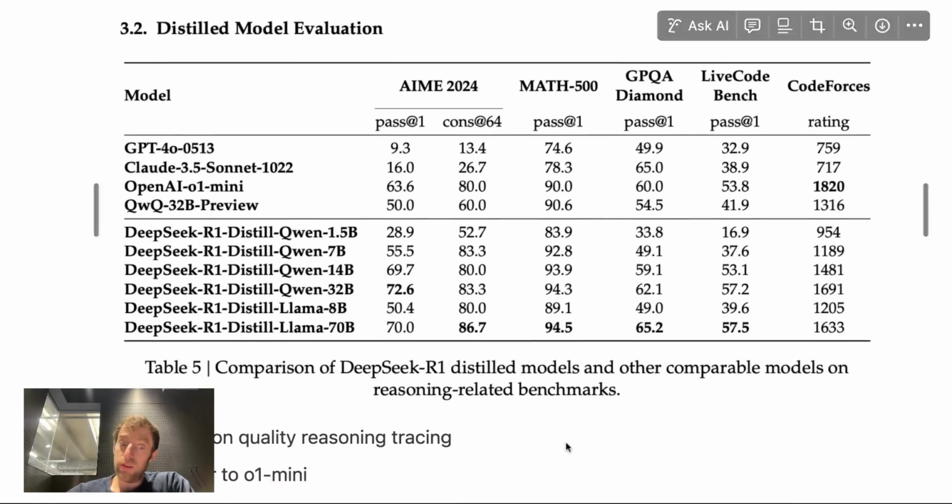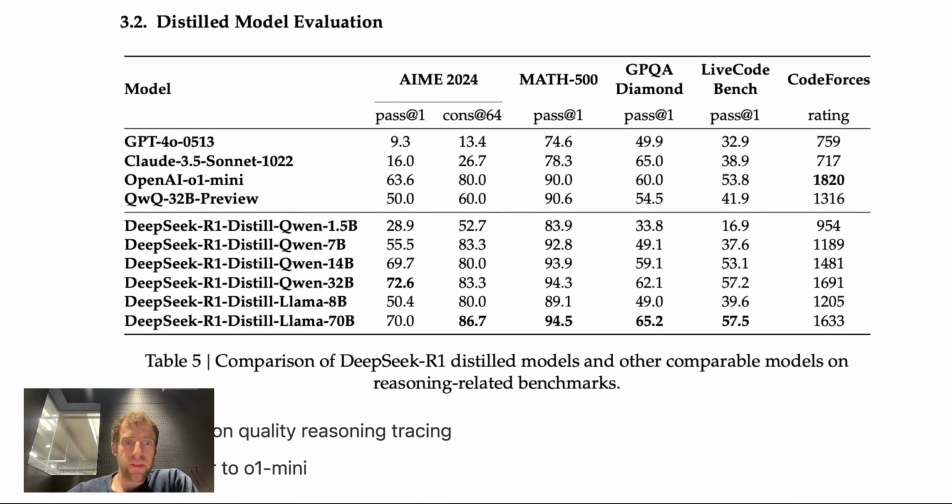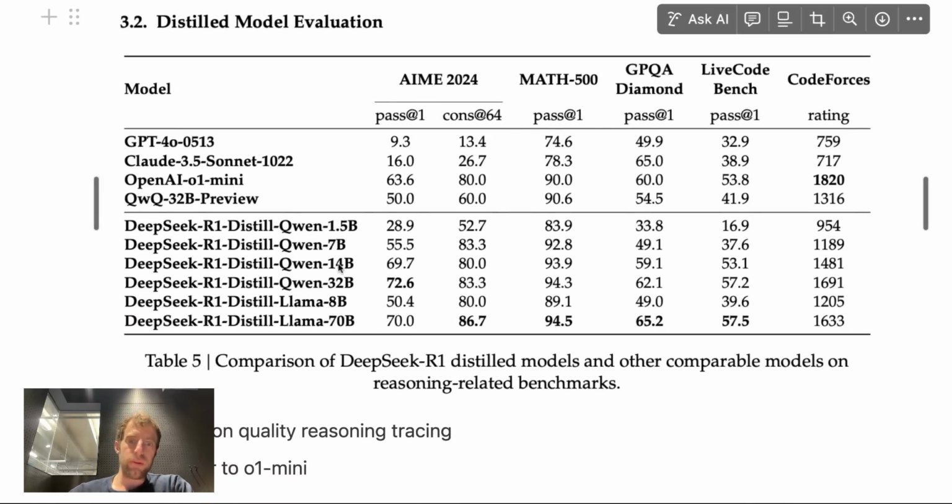They also have a bunch of distilled models. So here's the thing that is really quite cool. If you look at their distilled Qwen 14B, you look at the benchmark results, and it is pretty close to O1 Mini. You can go across and look and convince yourself of this. But look, it's pretty strong, and 14B can actually run on a lot of people's laptops. For example, I have a 32 gig MacBook Pro, and I can run 14B, as we'll see in a bit.